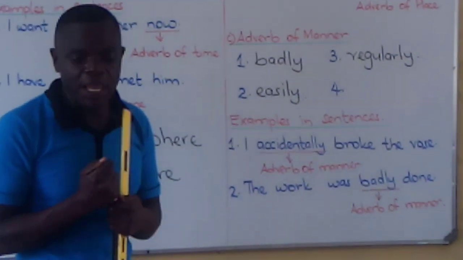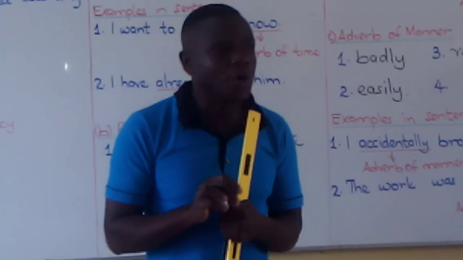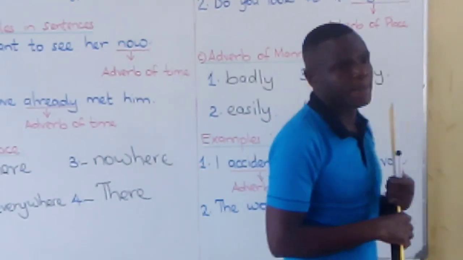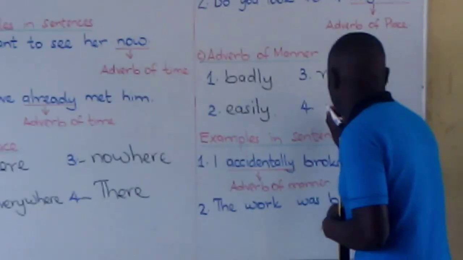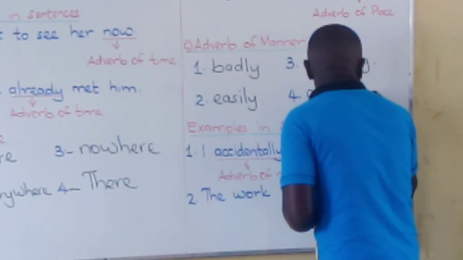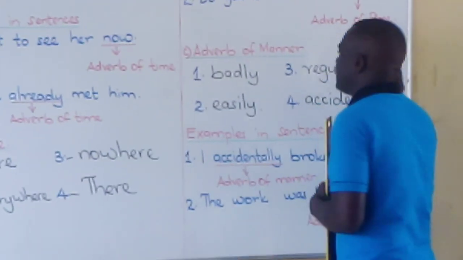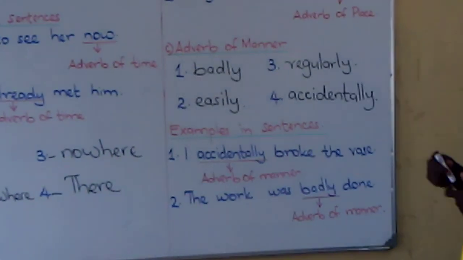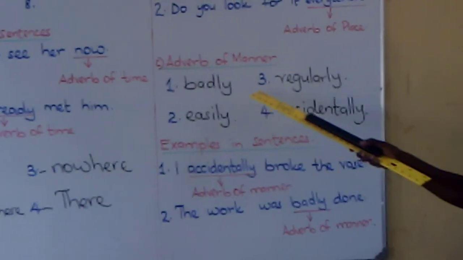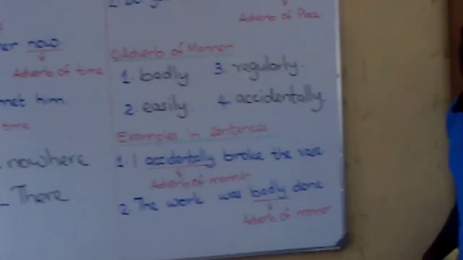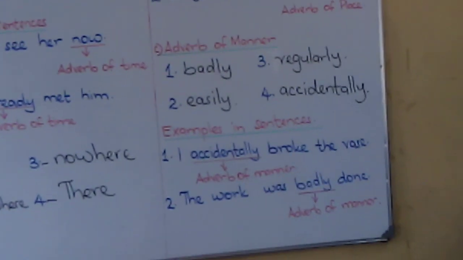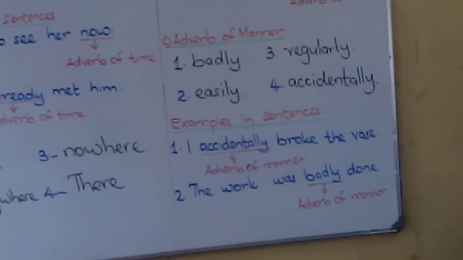Yes? Ibrahim. Ibrahim, another example of adverbs of manner. Very good. Accidentally. Those are just a few examples of adverbs of manner. Boys and girls, you can write even more than 10 adverbs of manner to help you master them. Let us look at how they are used in sentences.